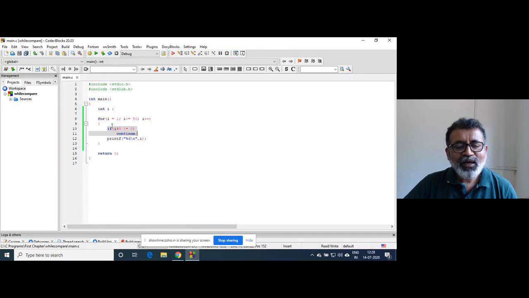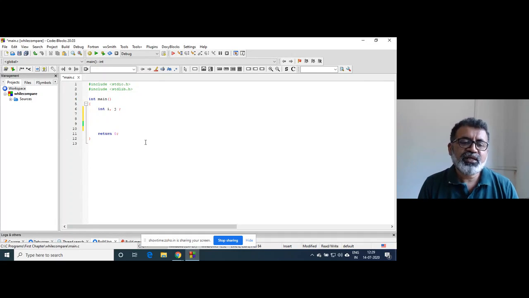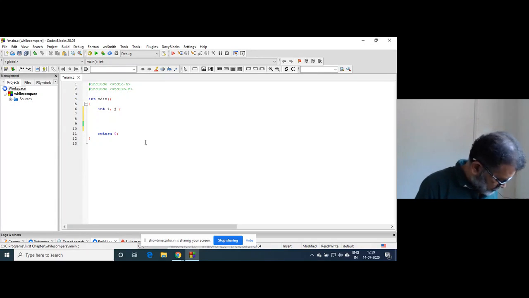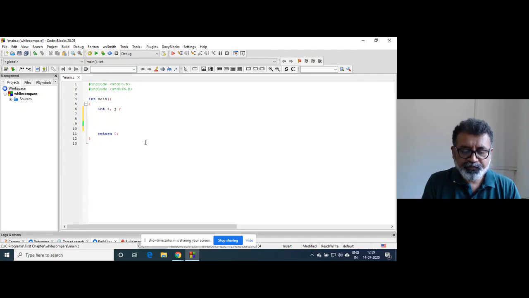One more part of loops is nesting of loops. One loop inside another loop.